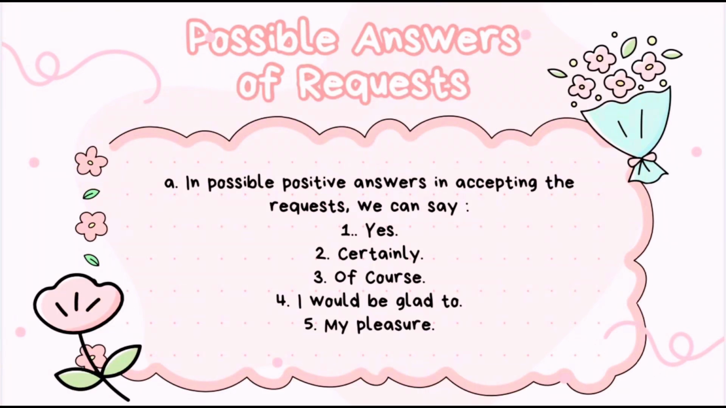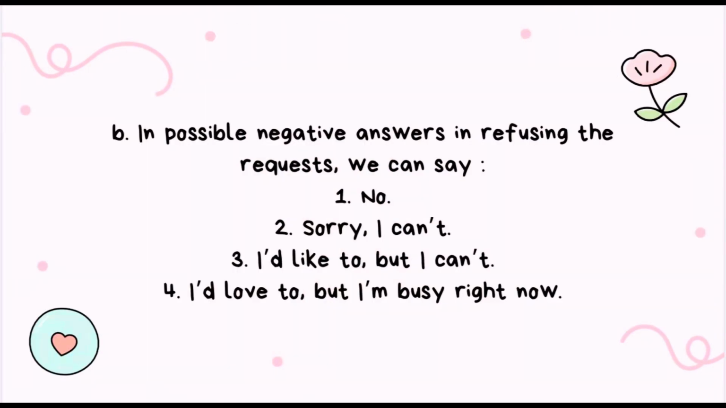Possible answers of request. A. Possible positive answer. In accepting the request, we can say 1. Yes. 2. Certainly. 3. Of course. 4. I will be glad to. And 5. My pleasure. B. Possible negative answer. In refusing the request, we can say 1. No. 2. Sorry, I can't. 3. I'd like to but I can't. 4. I'd love to but I am busy right now.